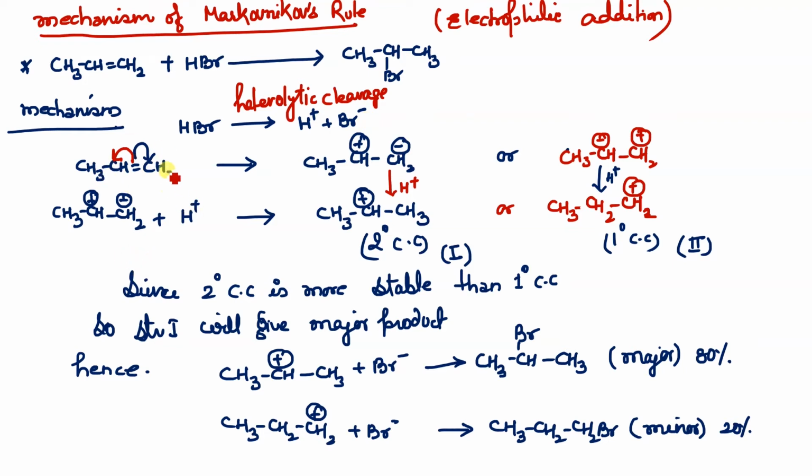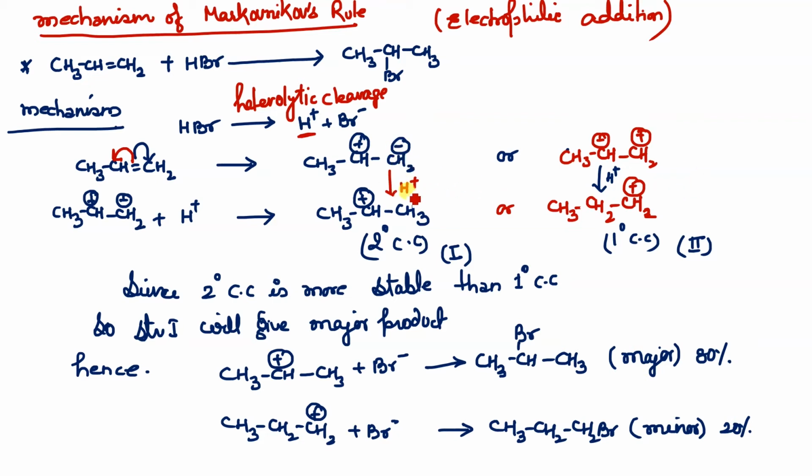There are two options, the bond can break in two directions. One I have shown by the blue: this bond is going to break on this side, then this will have negative charge and this will have positive charge. But if the bond breaks on this side, here it will have negative and here it will have positive, isn't it? So the red cleavage is going to form the red one. Any doubt? Now since electrophilic addition will be there, this H plus is going to attack on both of them.